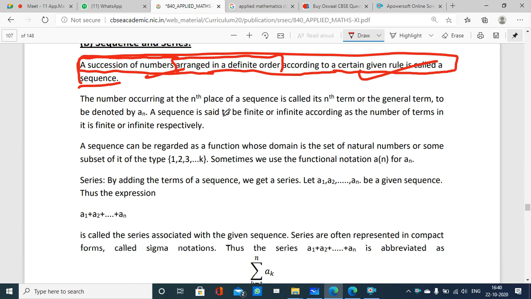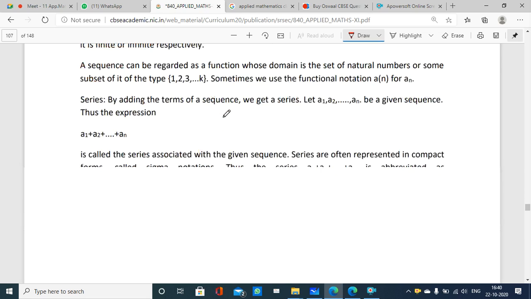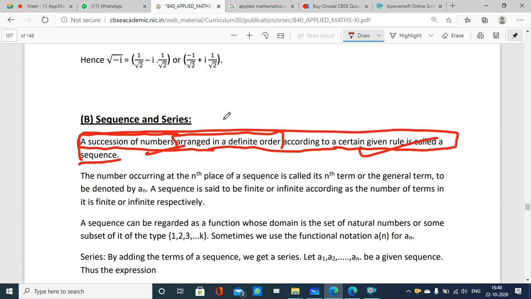Yes. So today we'll start with this new chapter, sequence and series. This is part of algebra. Algebra has three parts: complex number, sequence series, and then permutation combination. But first we'll start with sequence series because there are a lot of formulae of sequence series that will also be applied in a complex number chapter. There are certain questions actually. So better we start with sequence series, finish it, then we'll go over to complex number.